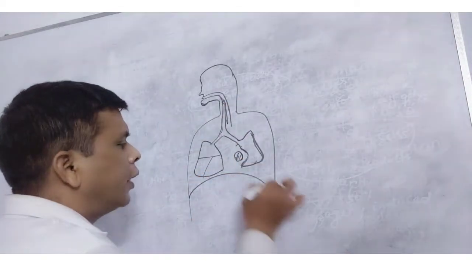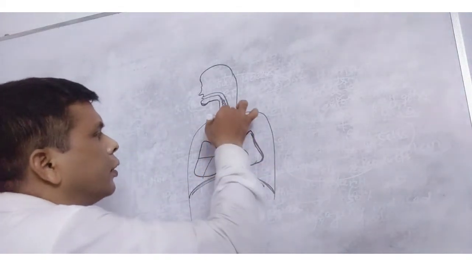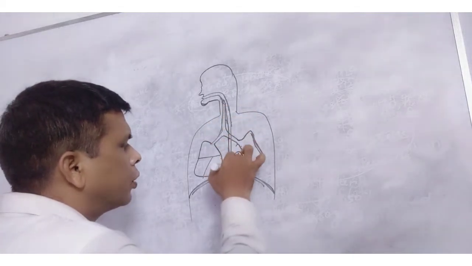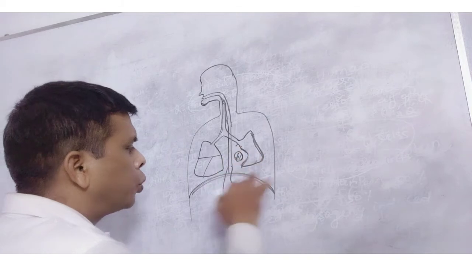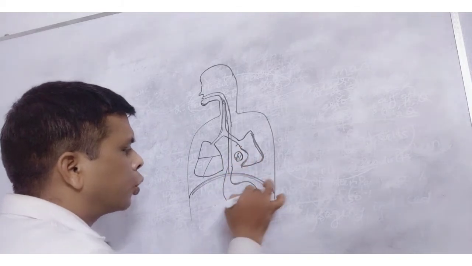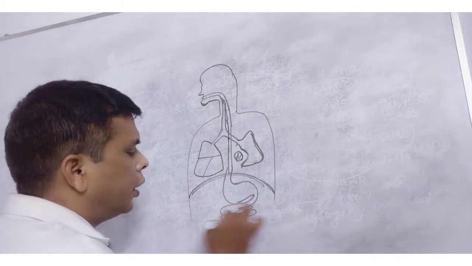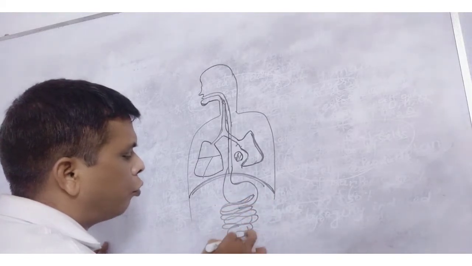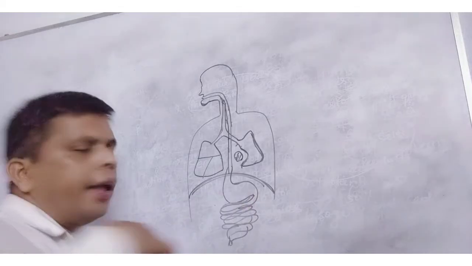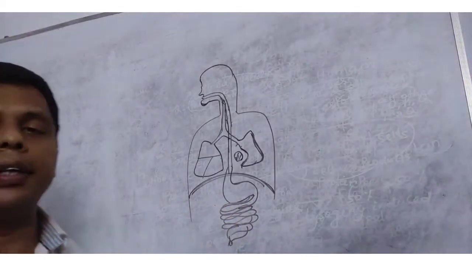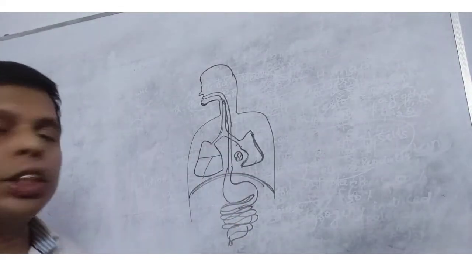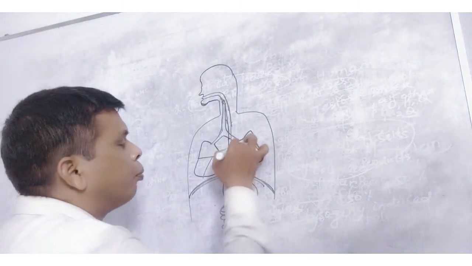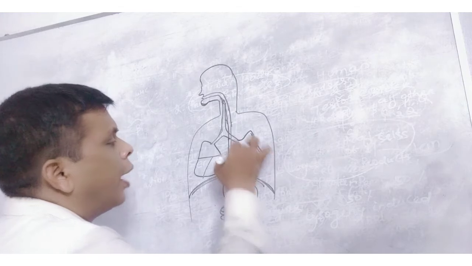Below it there is the diaphragm. The oesophagus continues to the stomach, then the small intestine, the large intestine, finally opening outside through the anus. This is the digestive system. This is the respiratory system. Here the circulatory system, a 4-chambered heart, is present.